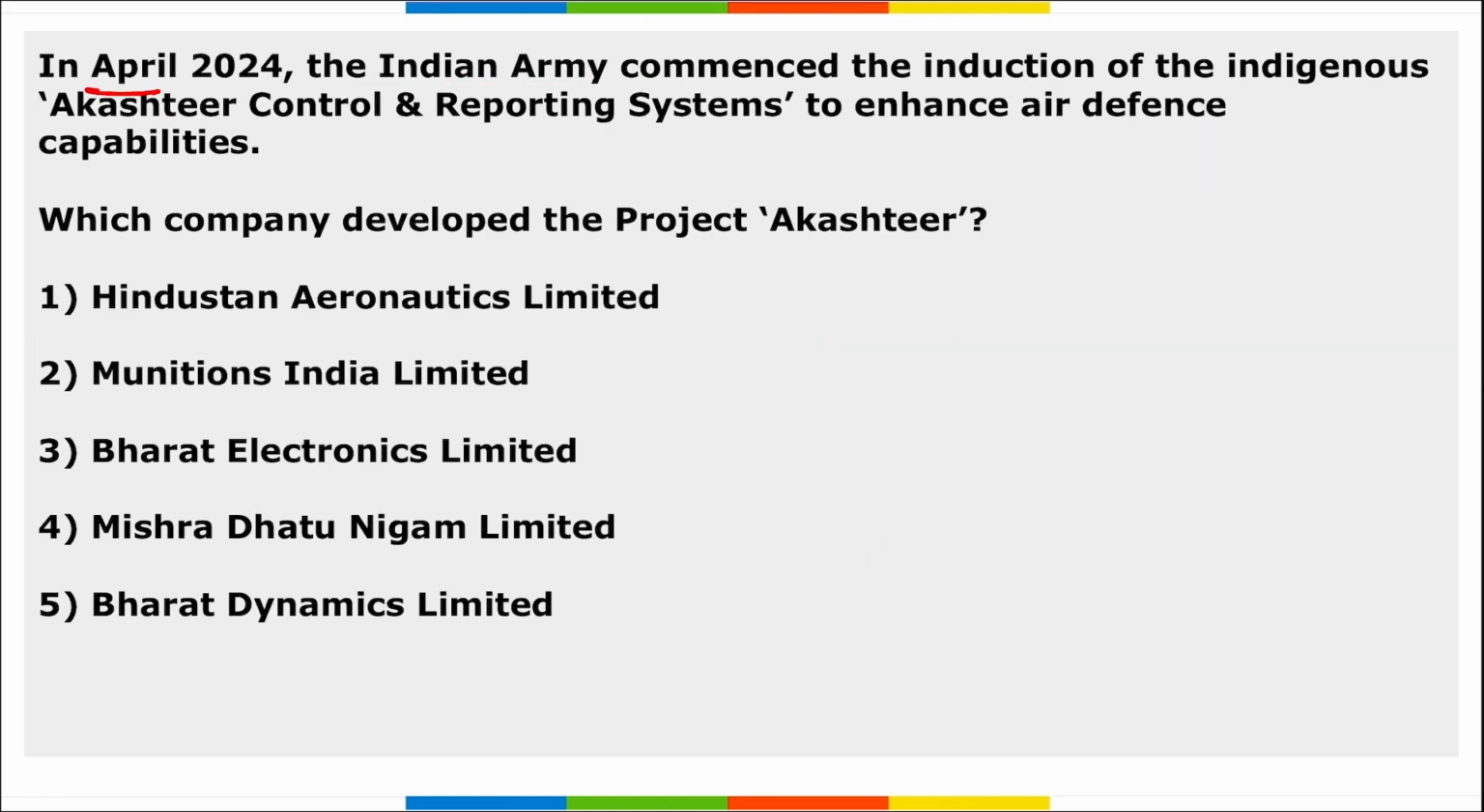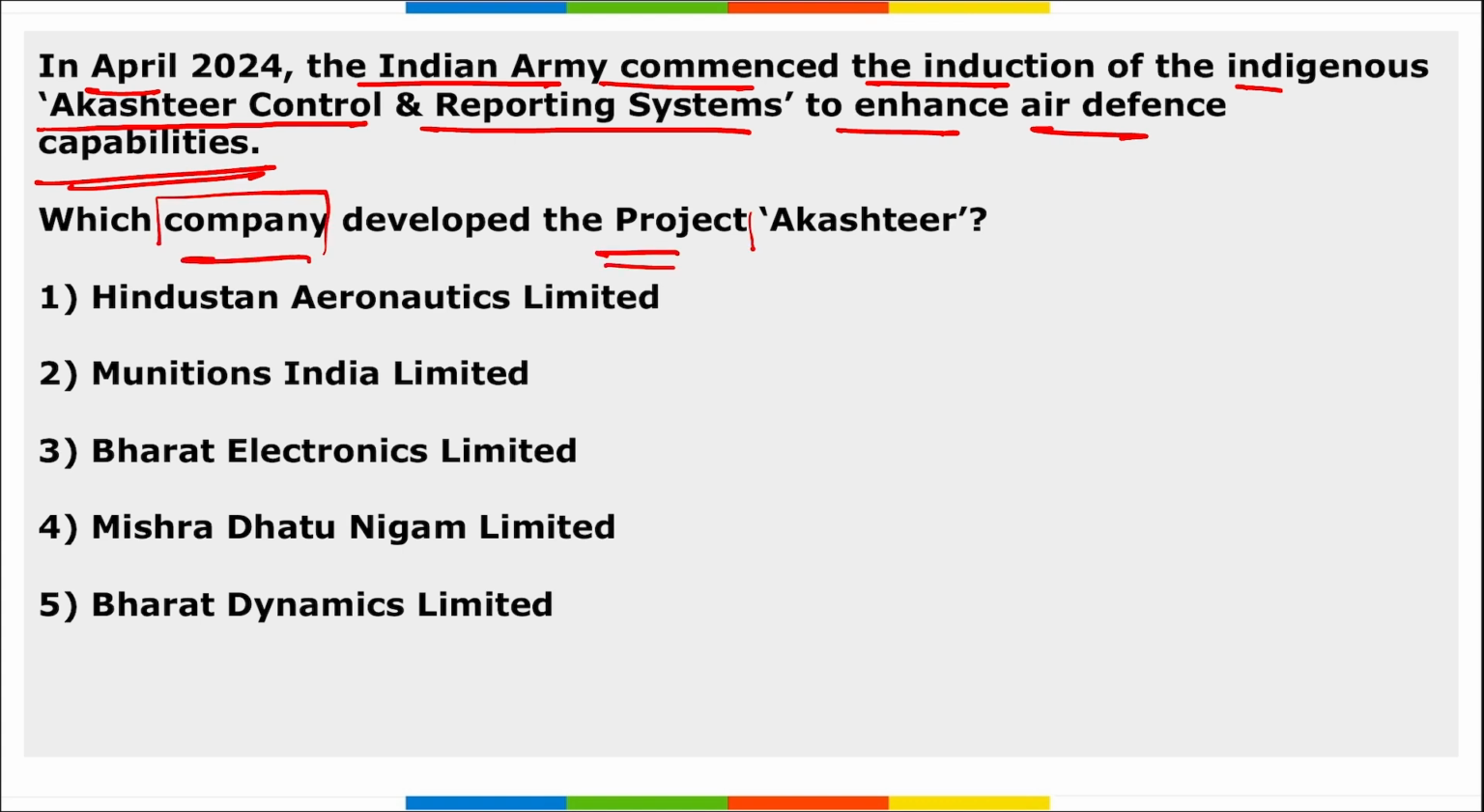Next, in April, the Indian Army commenced the induction of the indigenous Akshatir control and reporting system to enhance air defense capabilities. So the question asked here is which company has developed this project? Akshatir. So this was developed by Bharat Electronics Limited, right? Coming back, the Indian Army commenced the induction of the Akshatir control and reporting system. This is an air defense system. This was developed by Bharat Electronics Limited under the Atmanirbhar Bharat initiative.